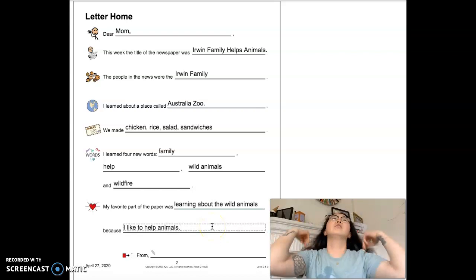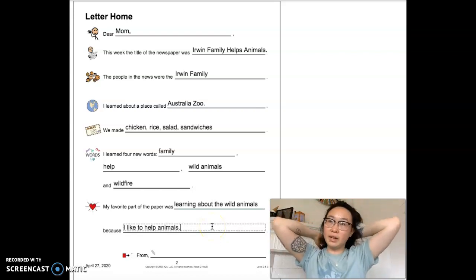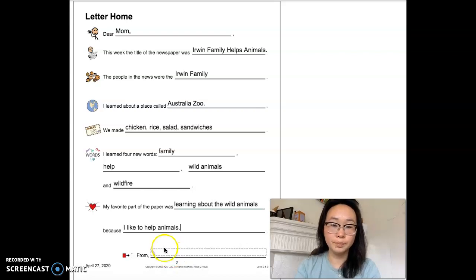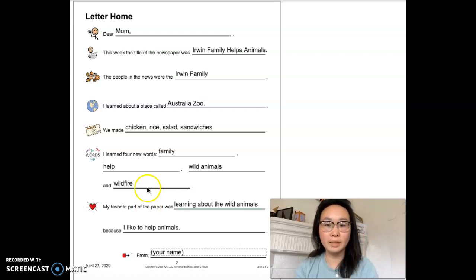I like to go to the zoo and see different animals. It's very interesting to see what kind of animals are in this world. I like to help animals, maybe by donating to the zoo so that other people can help take care of them because they're the professionals, right? So that's what I liked. And if you liked something else, maybe you liked learning about the Irwin family, maybe you liked learning about what kinds of wild animals there are. Those are all valid answers. And we're going to write from your name. So let's read the letter together.